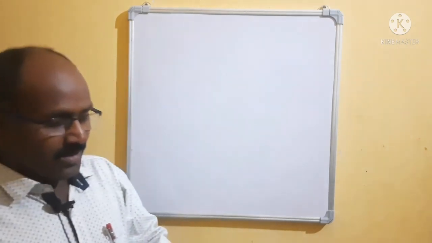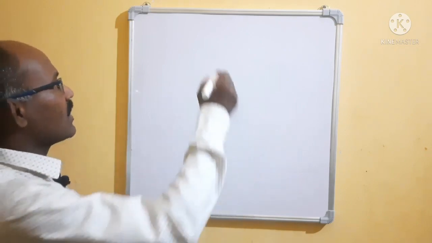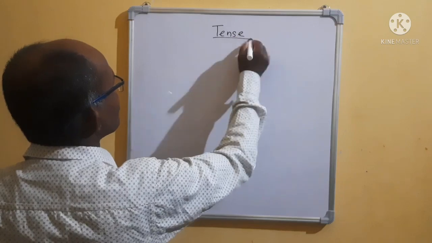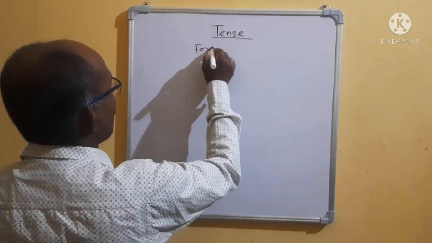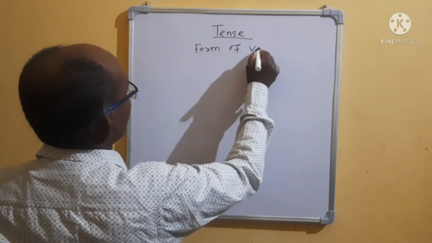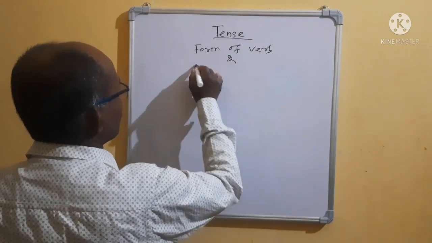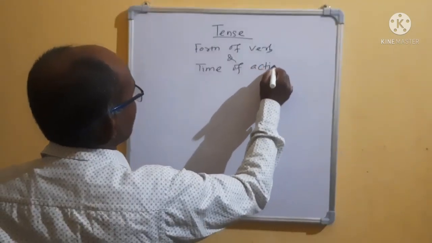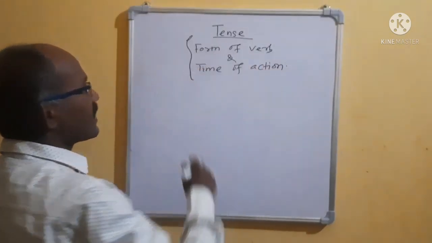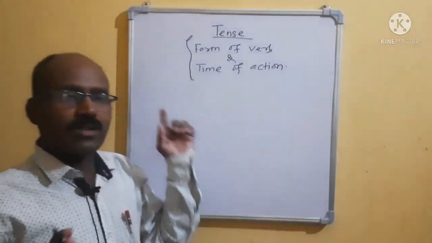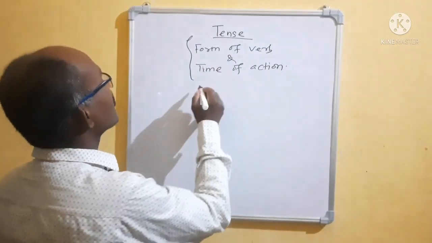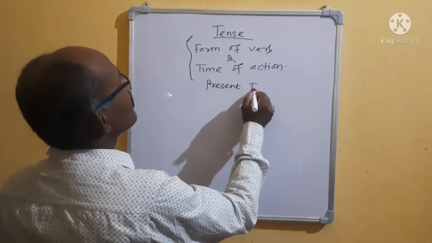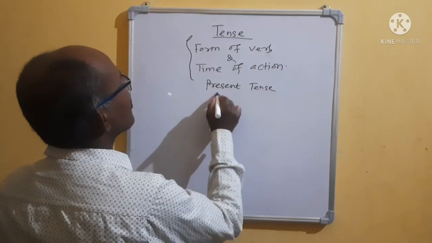Before going to the tense, I am telling you, what is tense? Tense indicates the form of the verb and the time of action. If it indicates that, then we can say that it is a tense. How many types of tense? Present tense, then past tense.